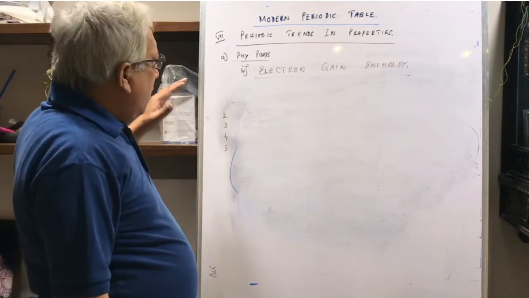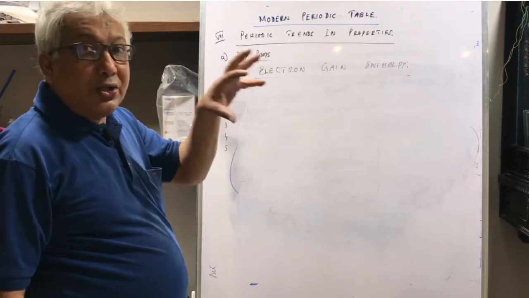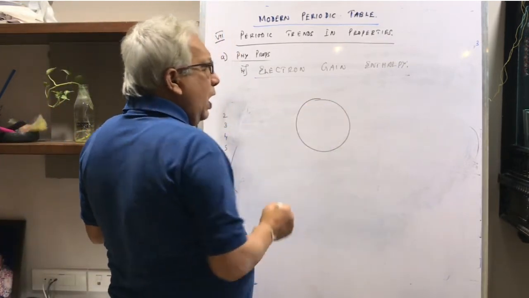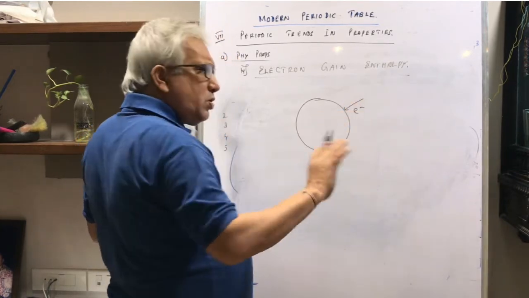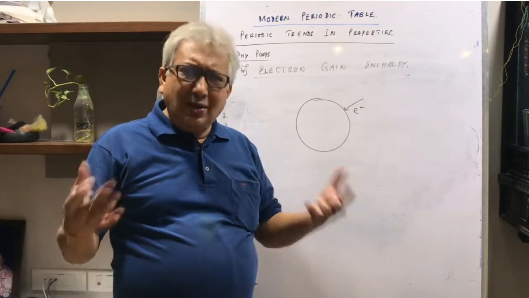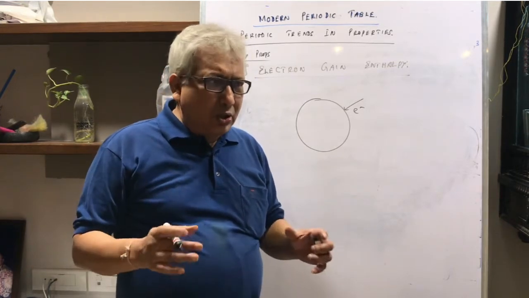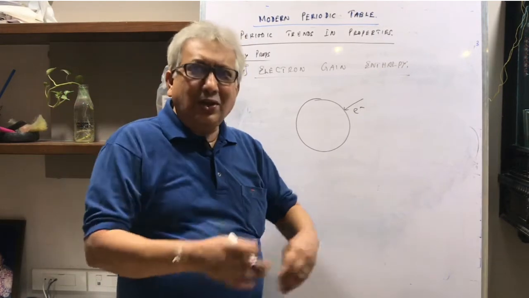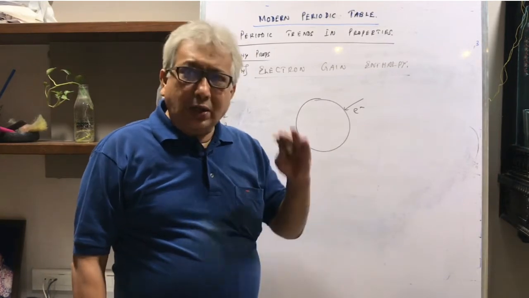All right. Now, whenever an atom, one single isolated gaseous atom, all alone and in the gaseous state, is gaining an electron. Any process that happens in this universe, there is energy change. I am talking, there is energy change. You are listening, there is energy change. You have seen just now the losing of an electron, you have to supply energy and then the electron is lost. Now, when an electron is gained, that time also there is energy change.